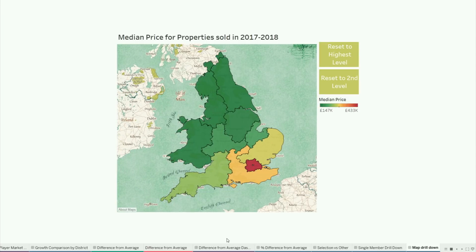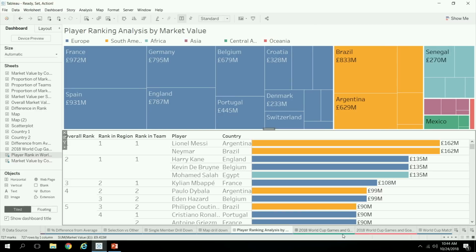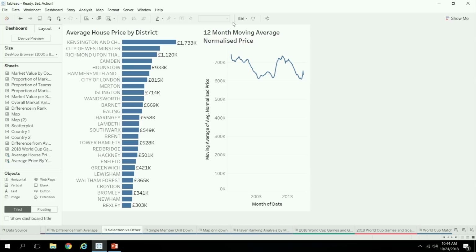Whoops, I went too fast. All right, some other things you could do here. Oh no, I've gone way too far ahead. All right, other things would be conditional aggregation.